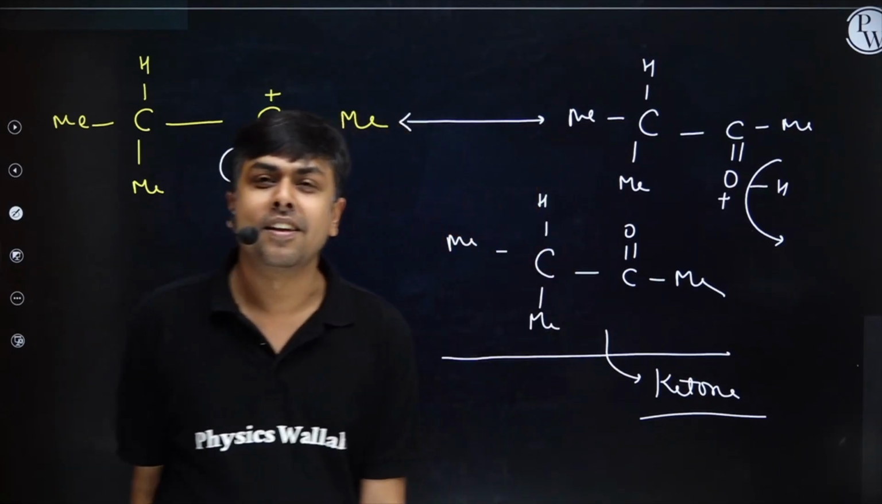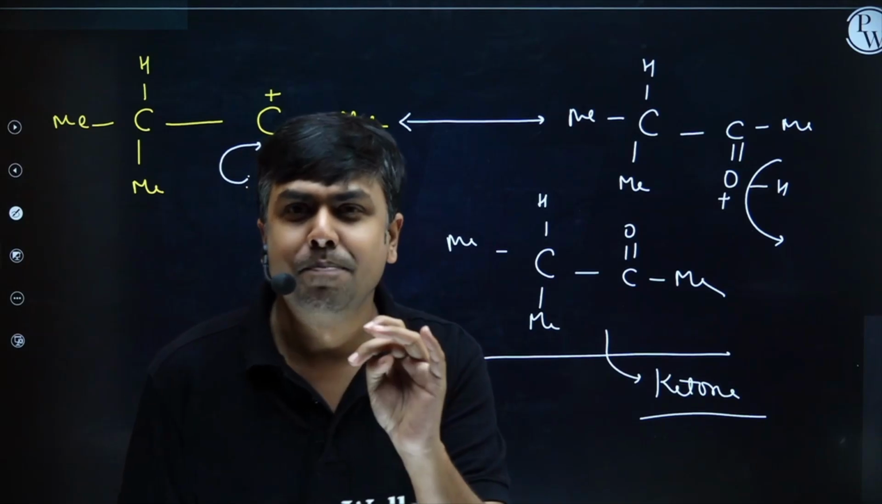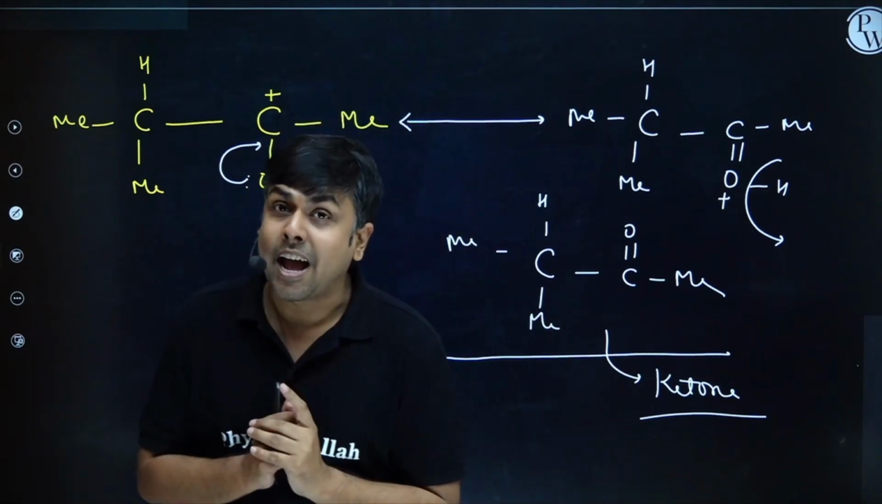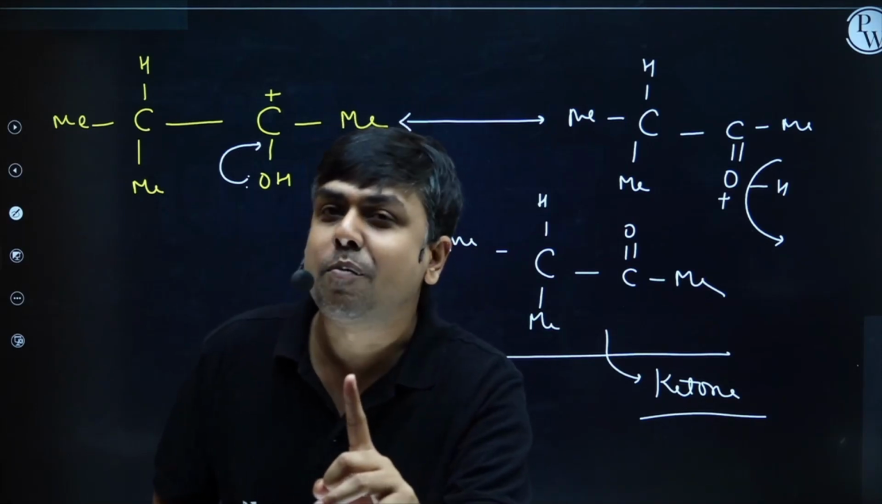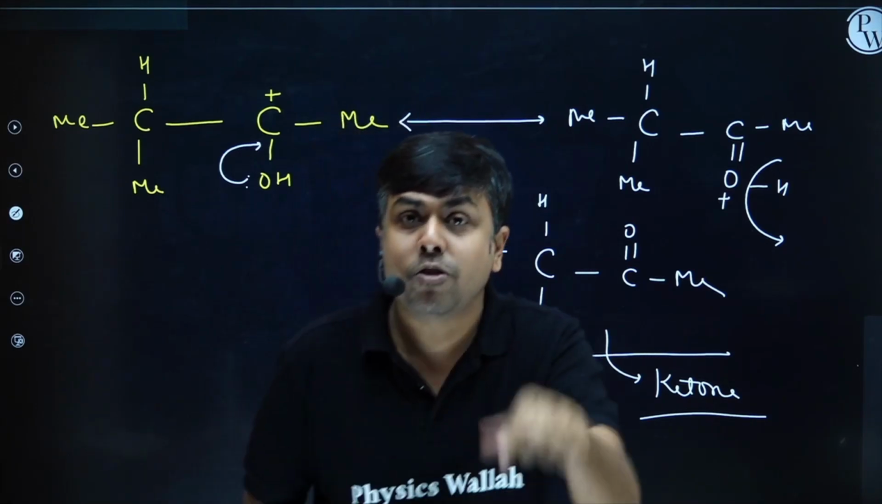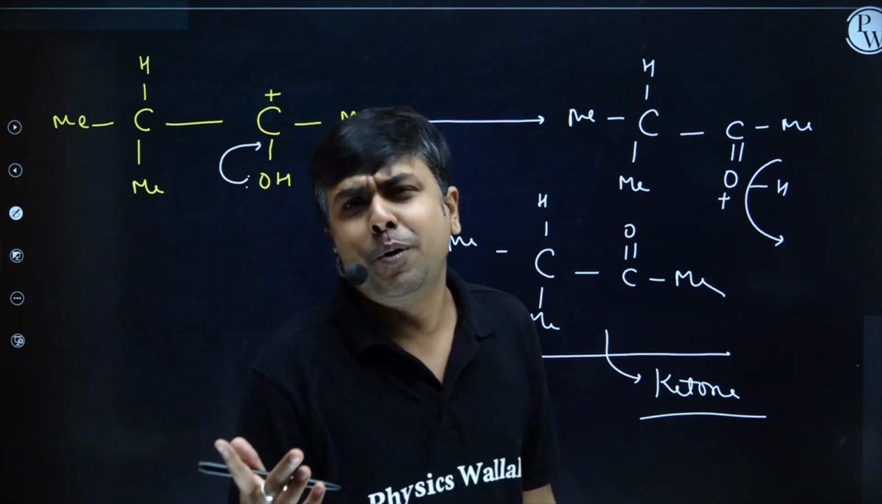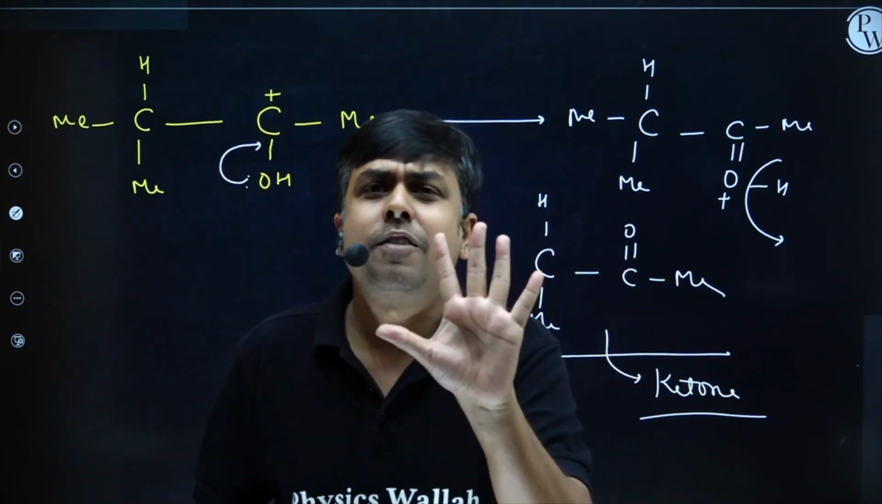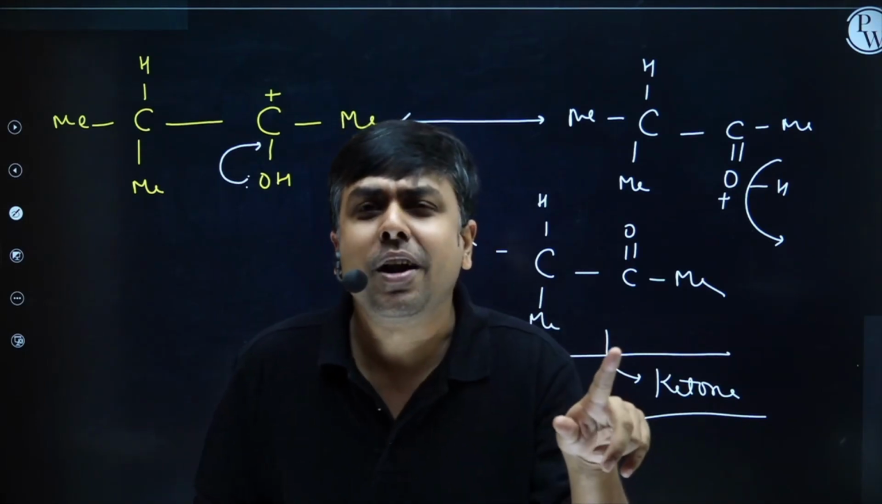Now you will say how to remember it. Student, 2 steps only. Step 1, attack of H plus to form a more stable carbocation. Simply attack H plus on that alcohol which is forming a more stable carbocation. And step 2, migration of one of the alkyl groups to form a carbocation stabilized by back bonding.